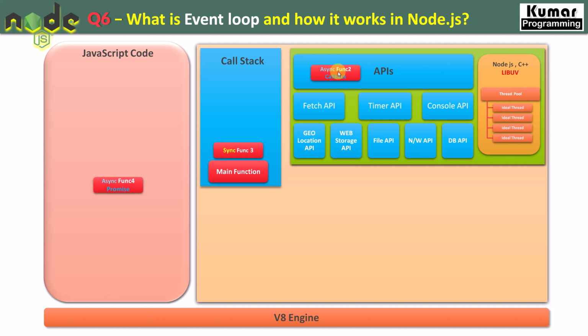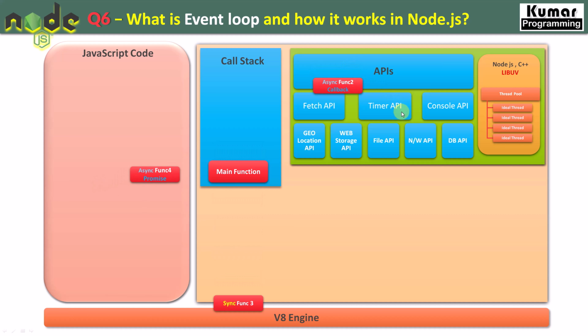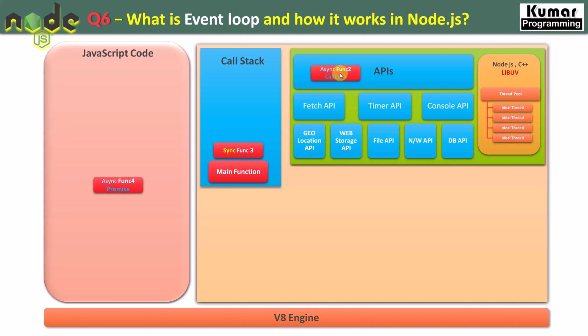And as soon as this function is assigned to the API, there is a library in Node.js known as LibUV that is written in C++, right? It's a very important library because it is managing these asynchronous operations. This library has a number of idle threads inside a thread pool, right? So it assigns a thread to this function, and then this function is assigned to the respective API, right?